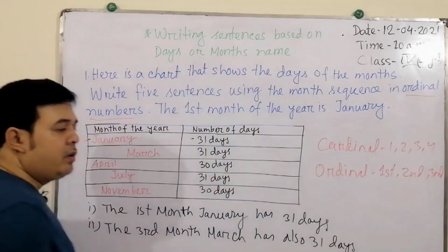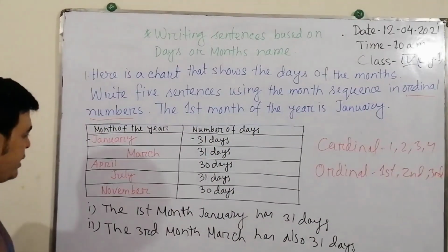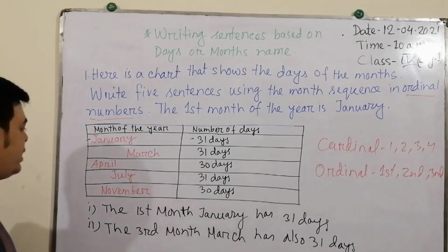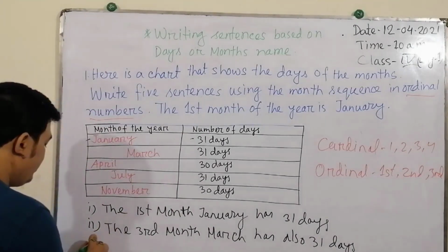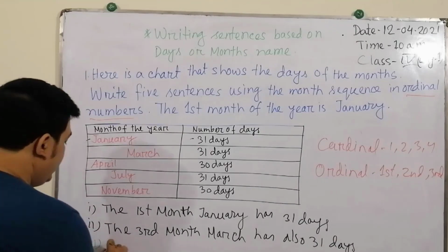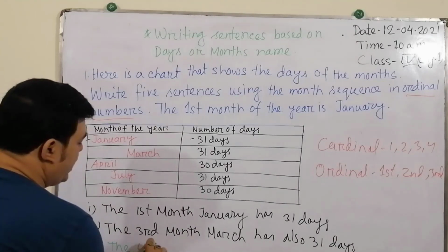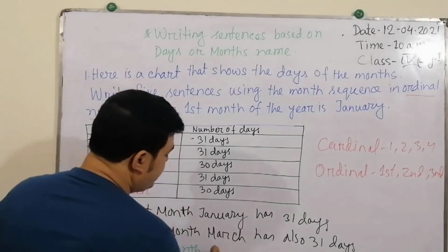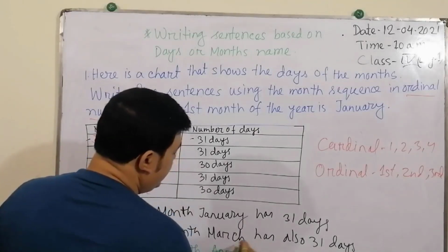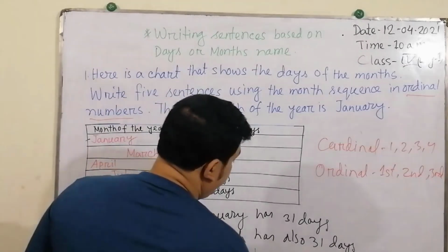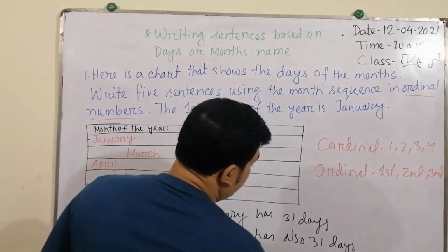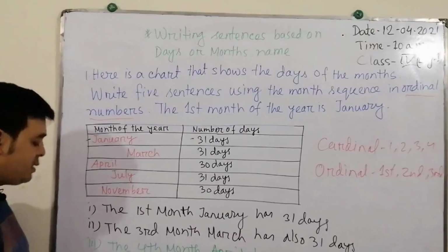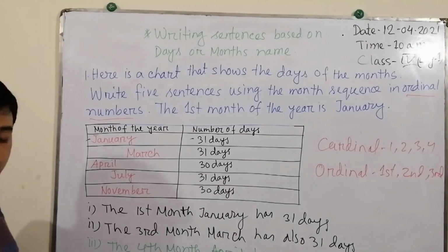Next comes April. In case of April, you have written the fourth month, April. April has how many days? 30 days.